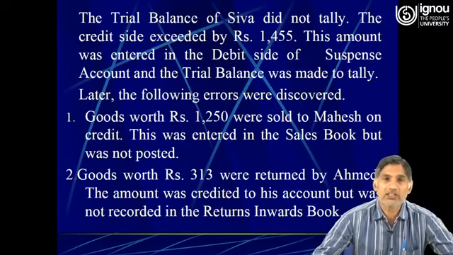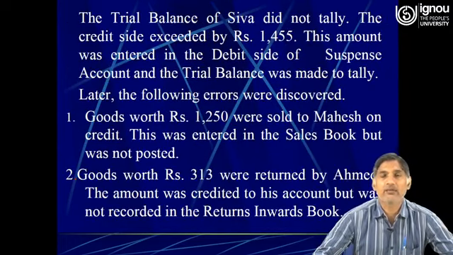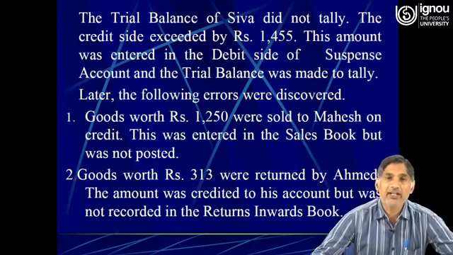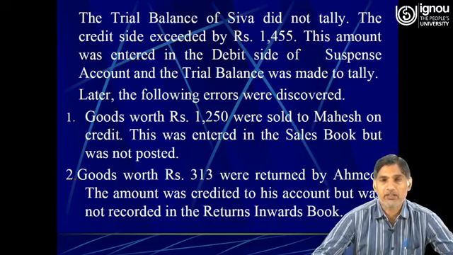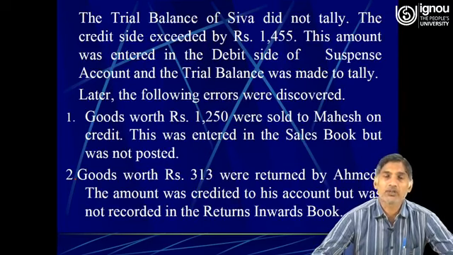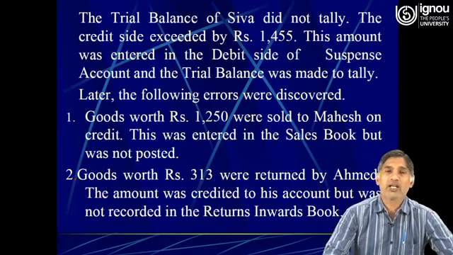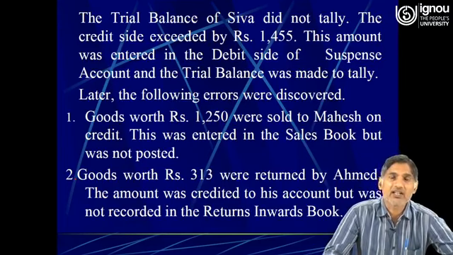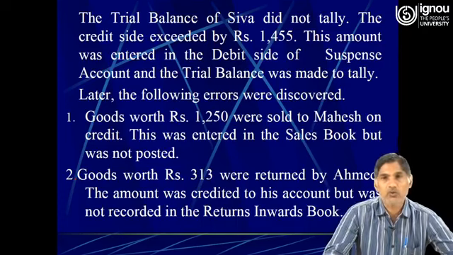Then the second entry was goods worth rupees 313 were returned by Ahmed. So here we had made a sale to Mr. Ahmed. Due to some lapses, Ahmed returned the goods to us of rupees 313. So here the journal entry must have been sales return account debit to Ahmed 313.